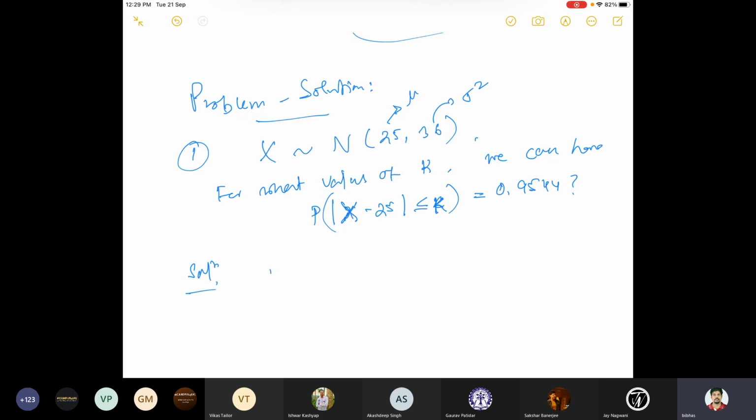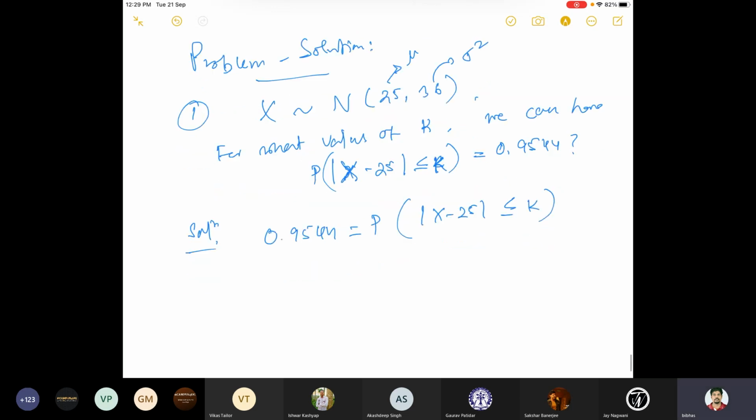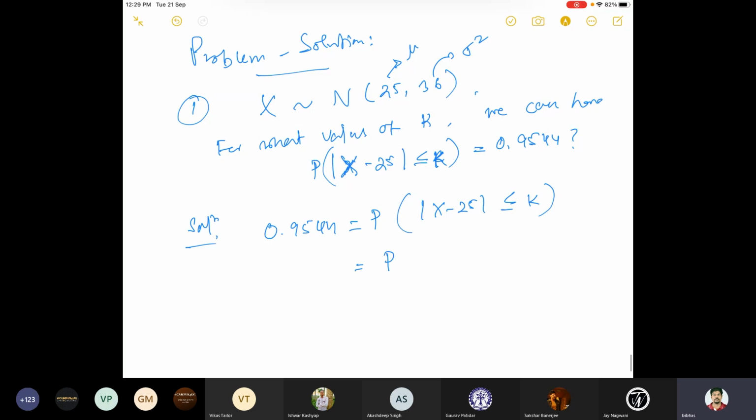So what is given here, 0.9544, is equal to the probability of mod of X minus 25 less than or equal to some k, right? So this means this is the probability of minus k less than or equal to X minus 25 less than or equal to k. Now what is the standard deviation here for this random variable X? 6.